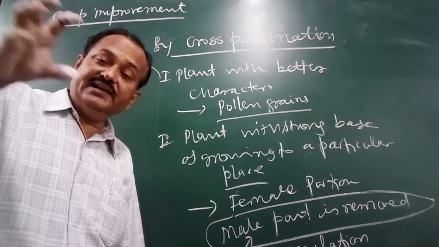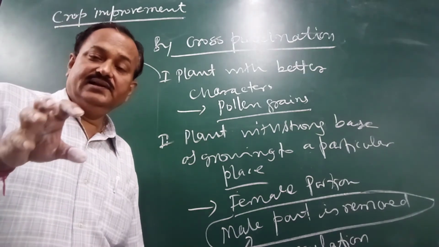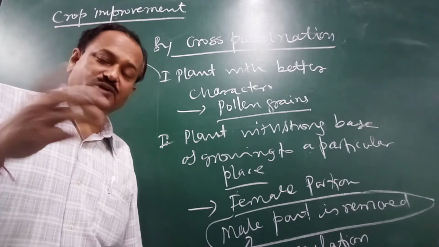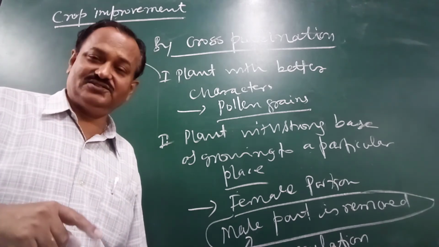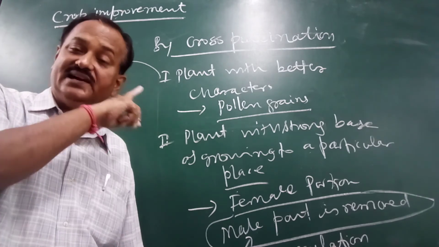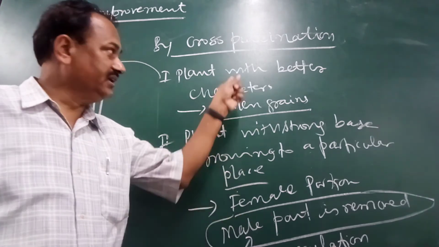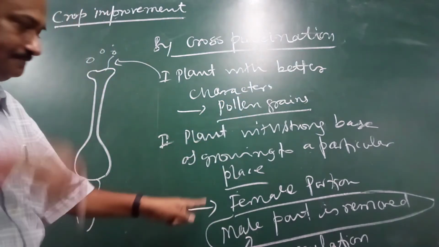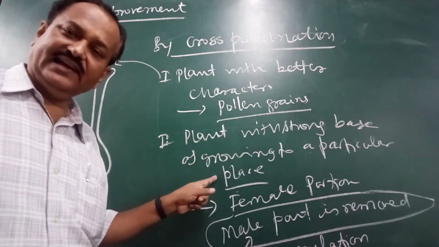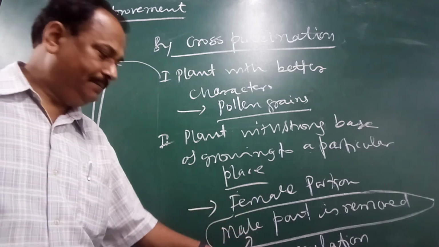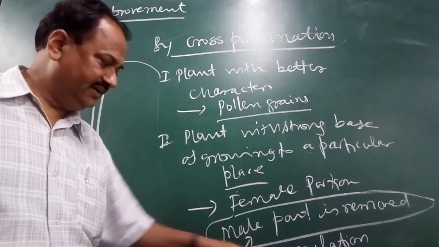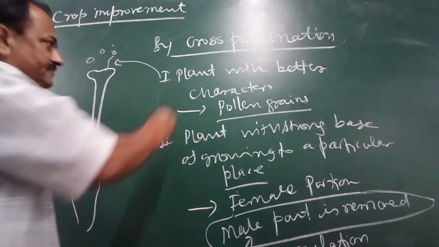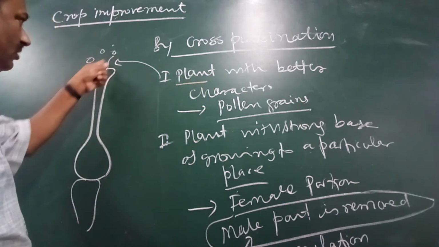It is done manually, by hand. It is not a natural process. It is done by the scientists, the plant breeders. They select the pollen grains from the better variety, and in the other plant having less character, the stamen is removed. It is called emasculation. Then the pollen grains from the plant with better character are added.